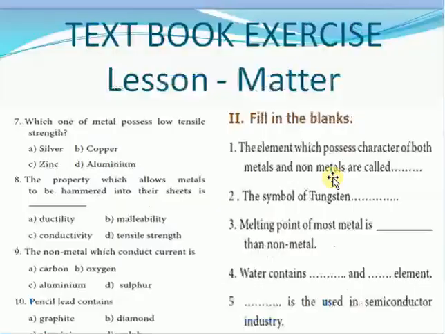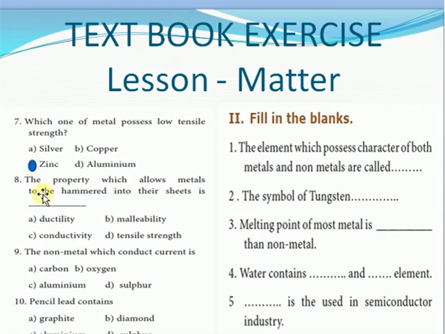Now let us go to the next question, that is the 7th one. Which one of the metals possesses low tensile strength? See, when you talk about tensile strength, we have seen some exceptions like zinc, antimony, arsenic. So in that option, silver, copper, aluminium all have a high tensile strength, whereas zinc alone has a low tensile strength. So the option is C in this, right?